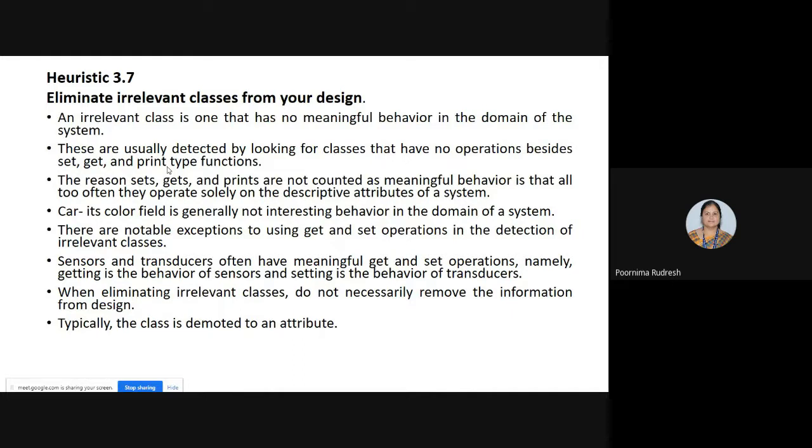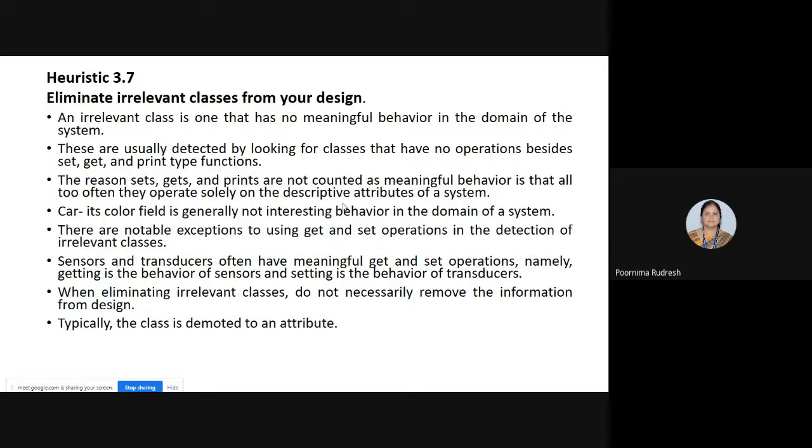If you consider an example, the car, and we define its color, then that field is generally not an interesting behavior. Commonly we use "what is the car color", but we cannot treat it as an interesting behavior. Hence the car's color field is not generally an interesting behavior in the domain of the system.